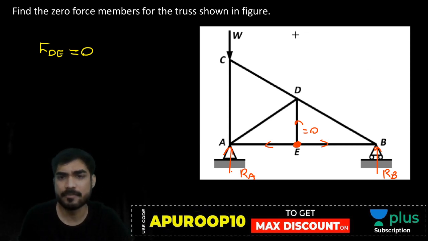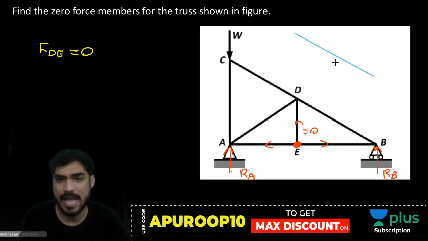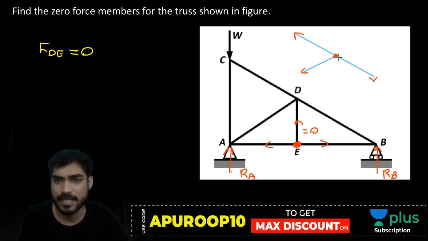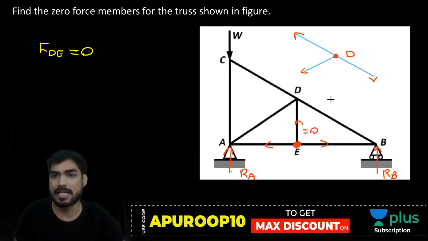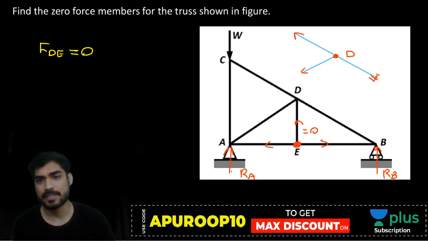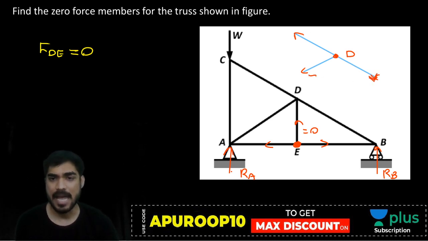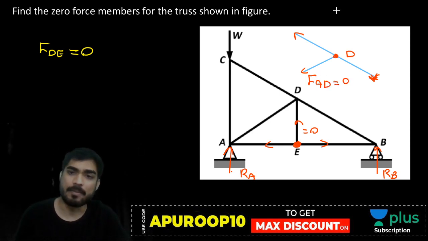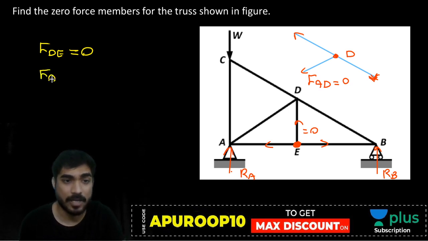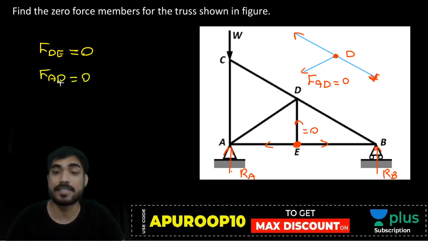Now beta, if FDE is 0, will you get this condition? If FDE is 0, then will such a condition form? DE has become 0. So now beta, again there are three members, and the third member is not collinear. Two members are collinear, third member is not collinear. So FAD will also be 0. FAD will also be 0.